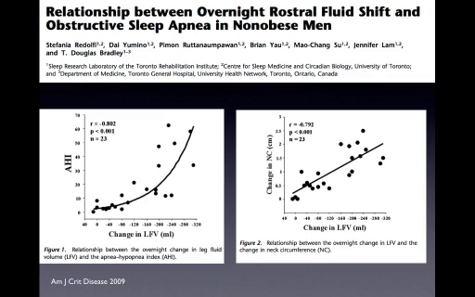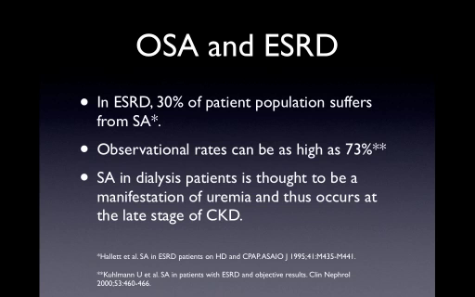What they were trying to say is that, as fluid shifts up from your legs due to dependent edema at night time, your obstructive sleep apnea was getting worse, and there is a J curve for that. So the more fluid you are moving from your legs at night time, the higher your apnea-hypopnea index is. And this correlates in a linear pattern with your change in the neck circumference as well.